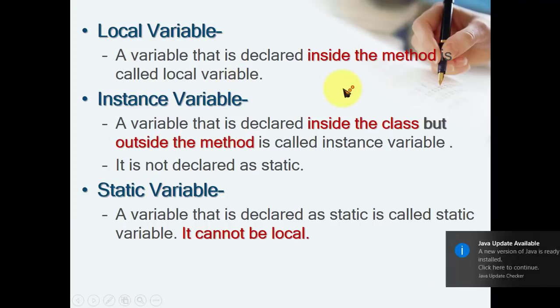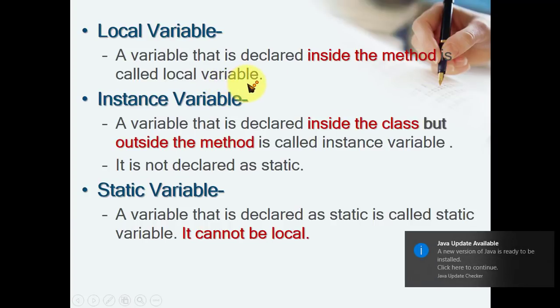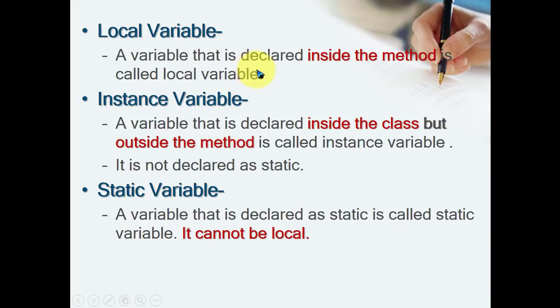The variable which is declared inside the method is called a local variable, and this method should be inside the class. Obviously in Java you cannot write only a method without a class. Instance variable: the variable that is declared inside the class but outside the method is called an instance variable. It is not declared as static, so an instance variable is a non-static variable, and these are the data members.